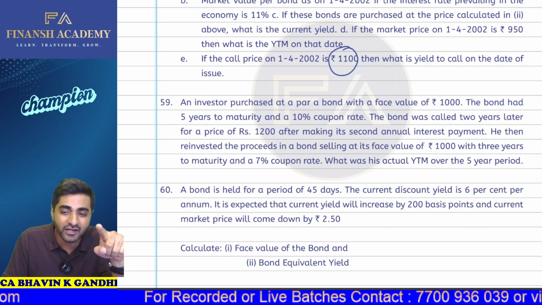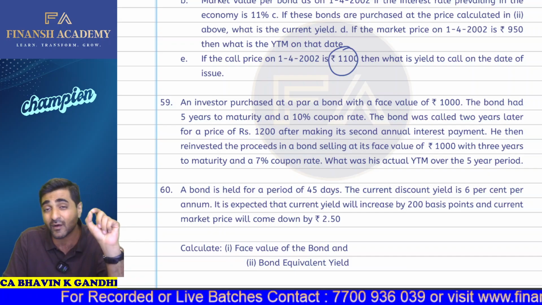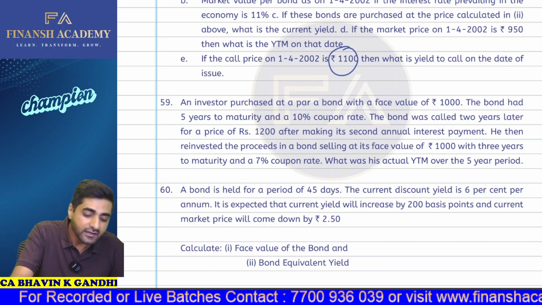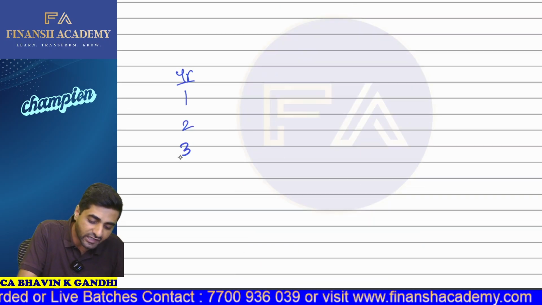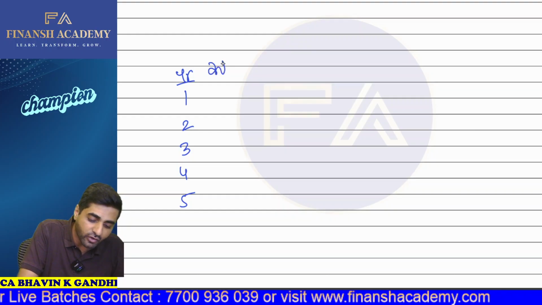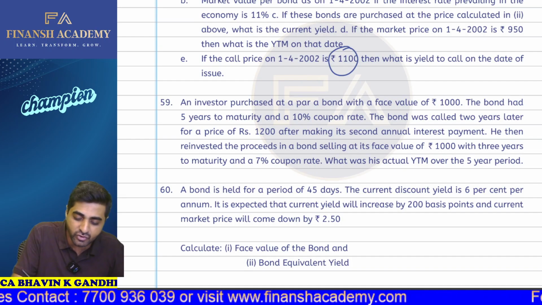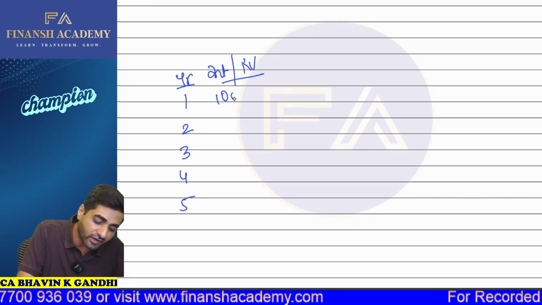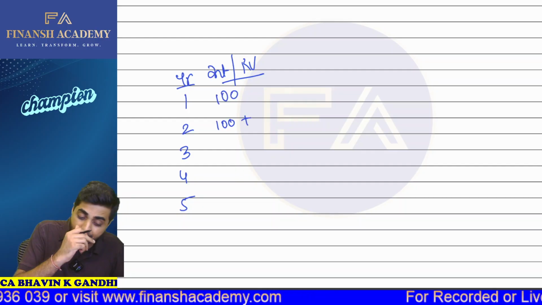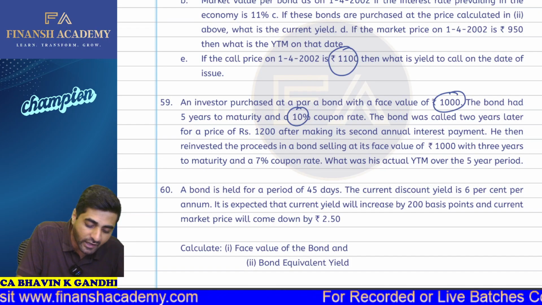Okay. And the bond is selling at a face value of 1,000 with 3 years to maturity. Coupon rate is 7%. What is its YTM for the period of 5 years? Okay. Now see, let me explain to you like this. Year 1, 2, 3, 4, 5. We are going to get interest. We are going to get redemption value. So for the first 2 years, we have invested 1,000 rupees. We are getting a coupon rate of 10%. So I got 100. I got 100. Okay. And then what is happening is that the company is calling for the bonds at 1,200 rupees.